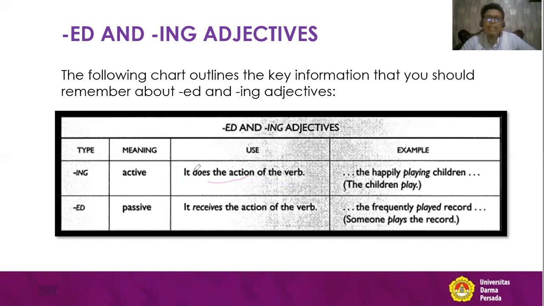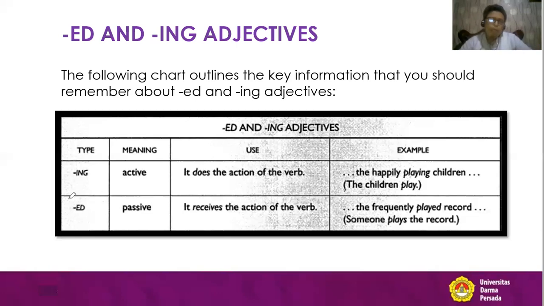For example, cleaning woman. So the woman does the action of cleaning or cleans something. Let's see another example: playing children. That means children is active. The word children is active, because we have ing. So keep in your mind that when we have ing, the noun is active. We can say the children play. That means the word children is active.